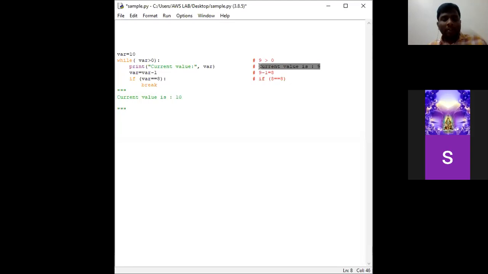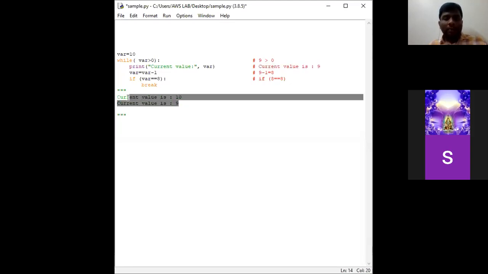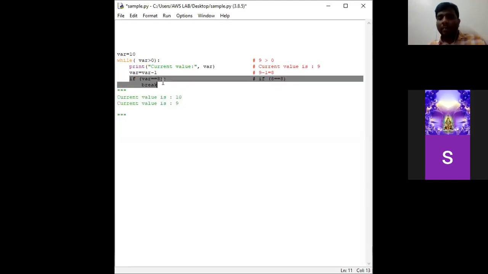So the output of this particular program is these two statements. Why did 8 7 6 5 4 3 2 1 not come? Because in the if condition we mentioned var equal to 8. The condition has been satisfied. The interpreter enters into the body of if, and the body of if consists of break. Since the break statement is available in the body of if, the program exits out of the loop.